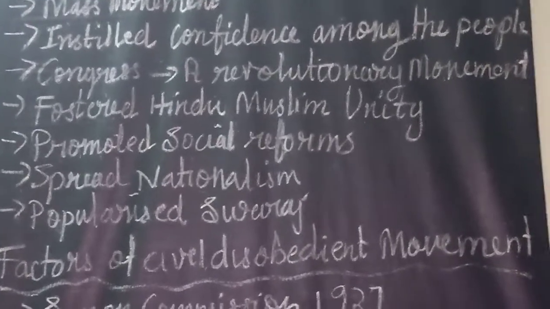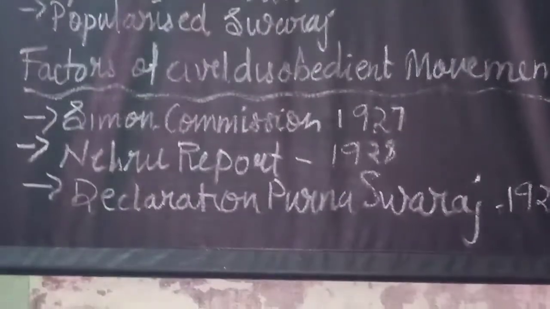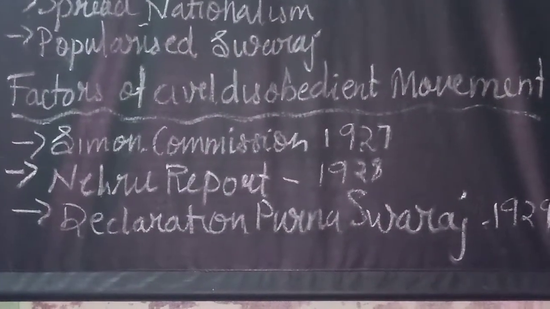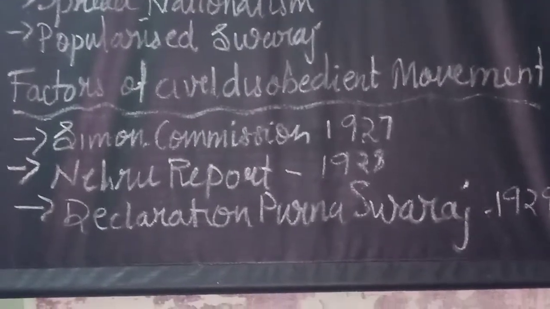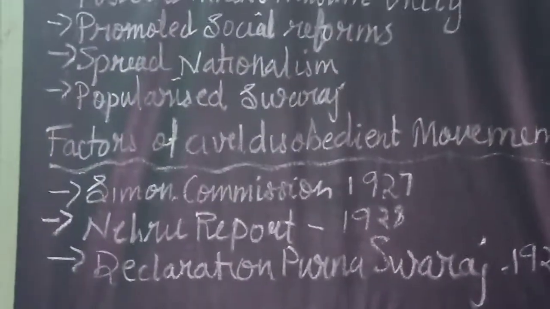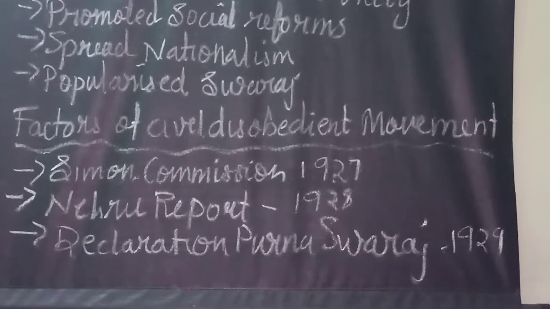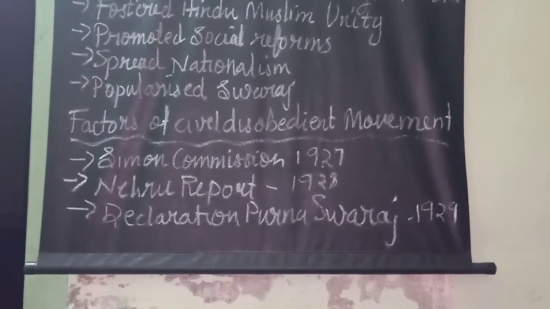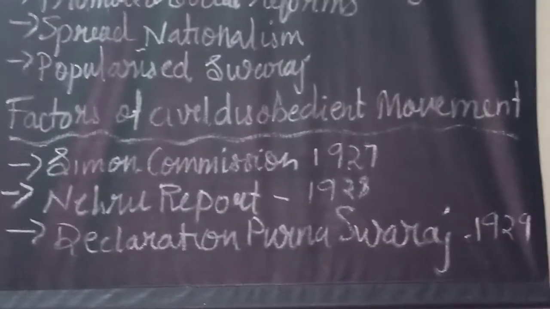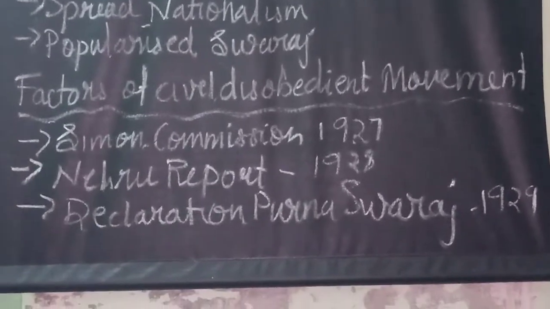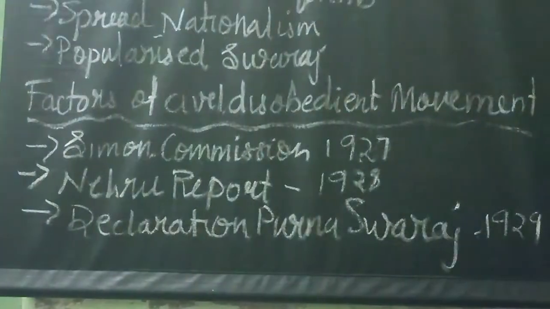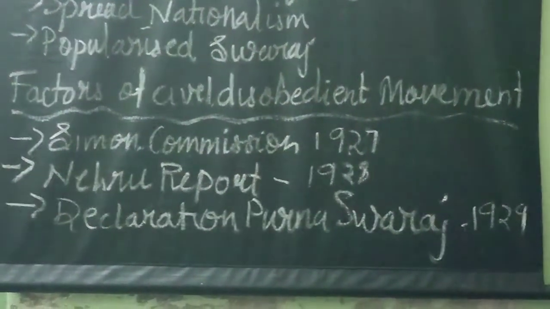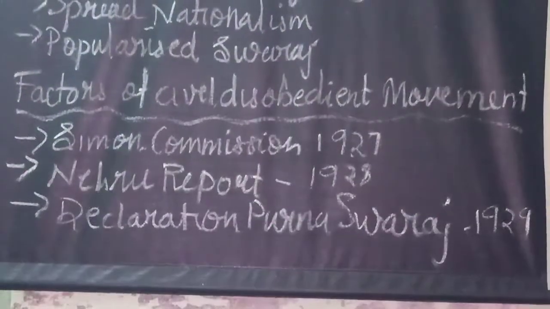Okay. Now, the factors that led to the civil disobedience movement. What are the various factors that led to the beginning of the civil disobedience movement? What is this civil disobedience movement? It means not at all obeying the rules and regulations of the government, breaking the rules and regulations put forth by the government.